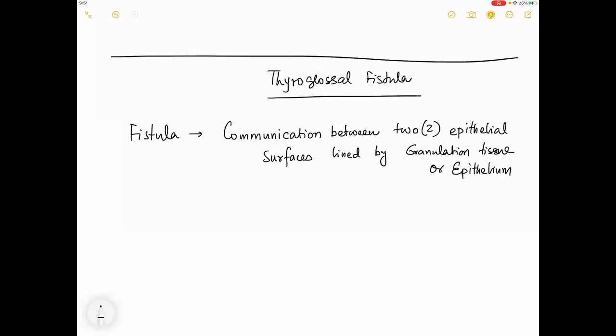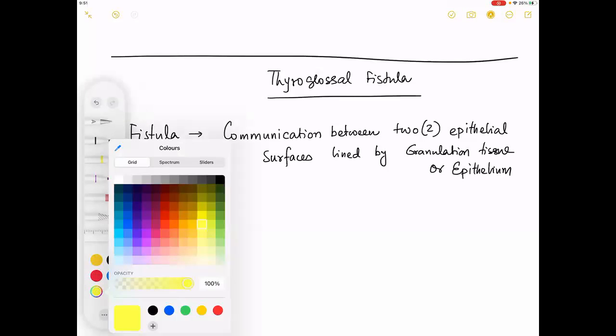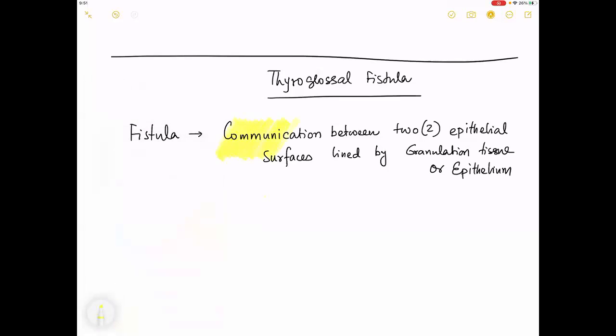So this is a golden definition. I'll mark it with a golden color because this is something that we'll read again and again in surgery. A fistula is defined as a communication between two epithelial surfaces, lined by this.